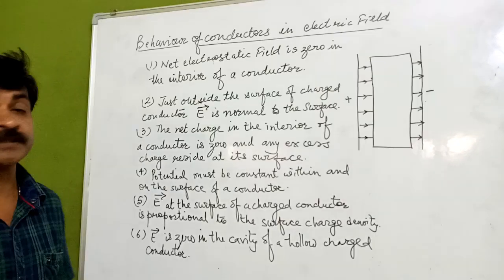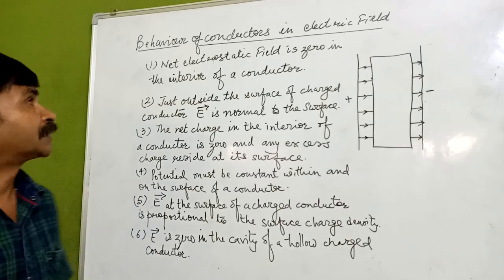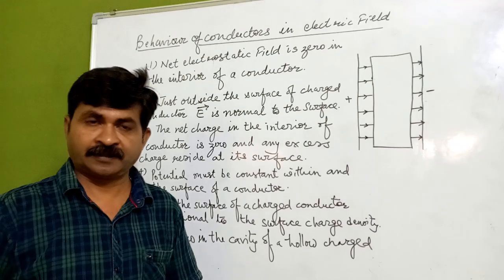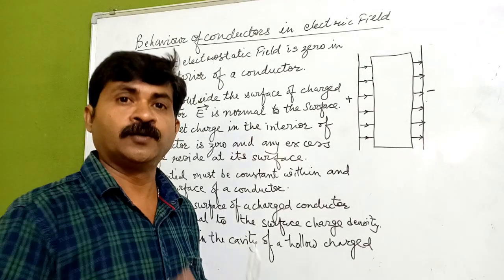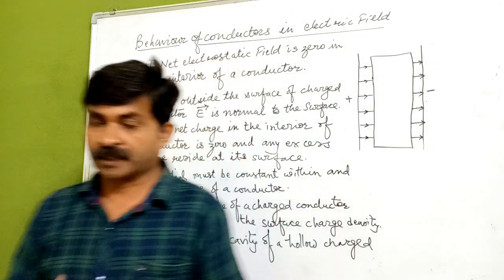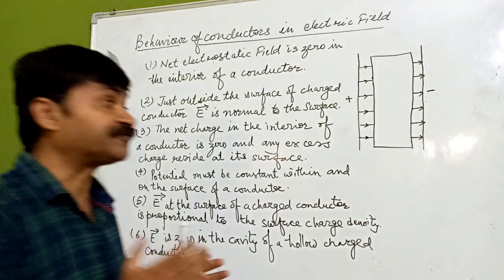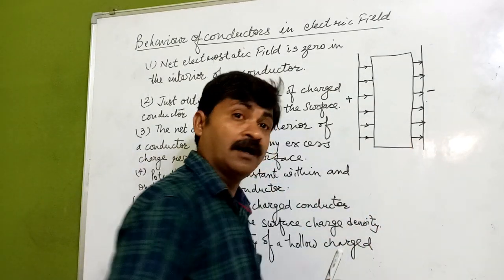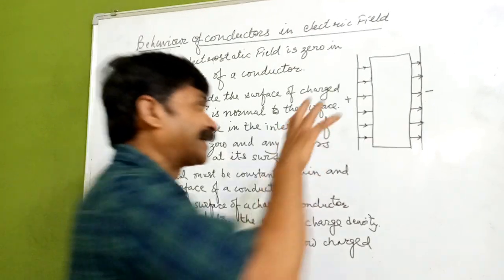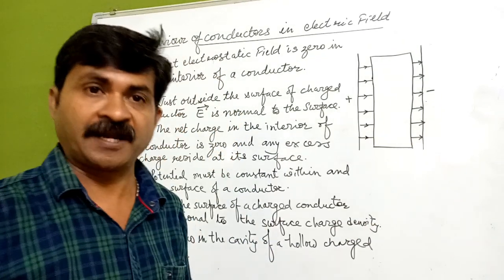Students, here we are going to discuss the behavior of conductors in an electric field. Basically, we know about conductors. Conductors allow the physical movement of charge through them if an external electric field is applied on them.